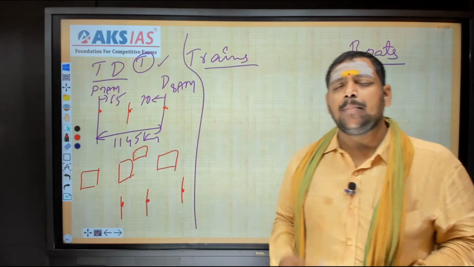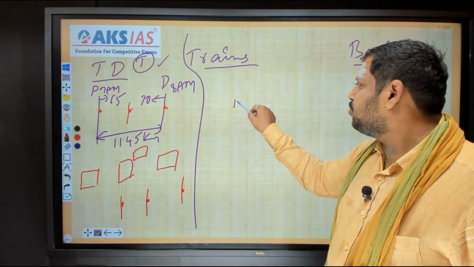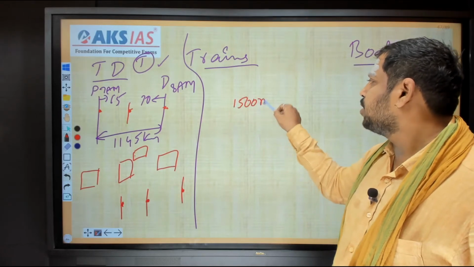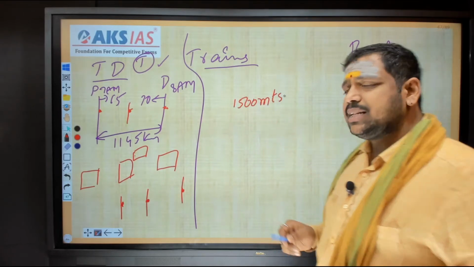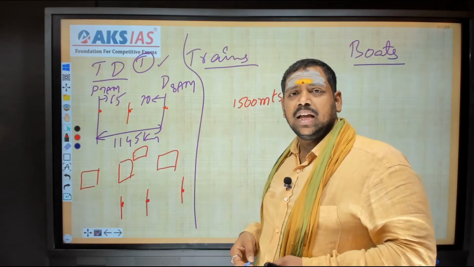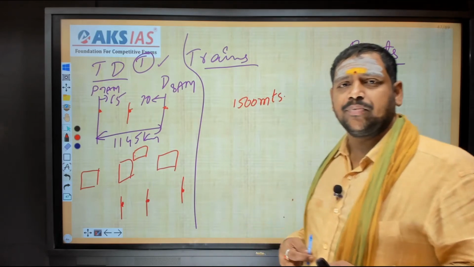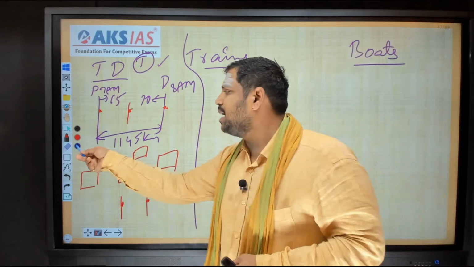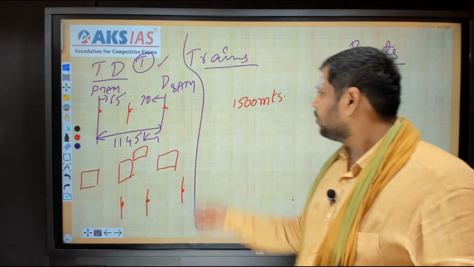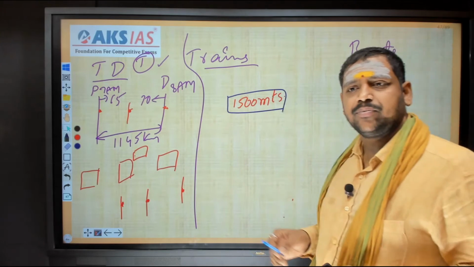Okay. Coming to a point, suppose observe a question. I have a train whose length is 1500 meters. And this train is trying to cross a person. How much time does it require to cross him if its speed is, say, 36 kilometers per hour? Okay, this is the question. Then what happens? Let us imagine the diagram for that question. First, the train's length is 1500 meters. This is the length of the train. This is my train.